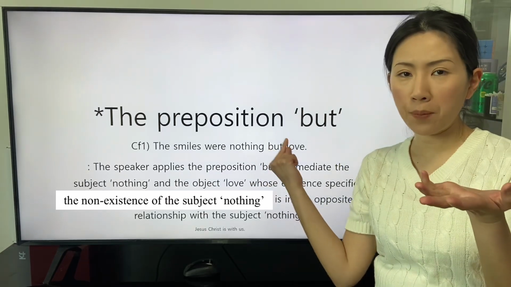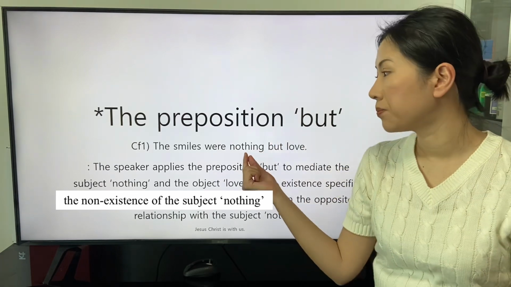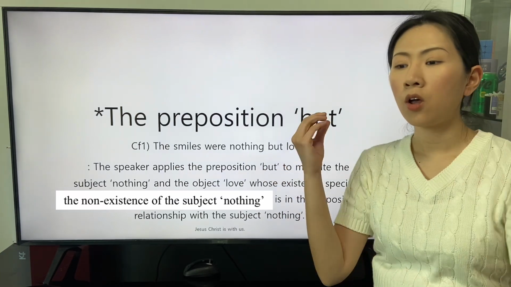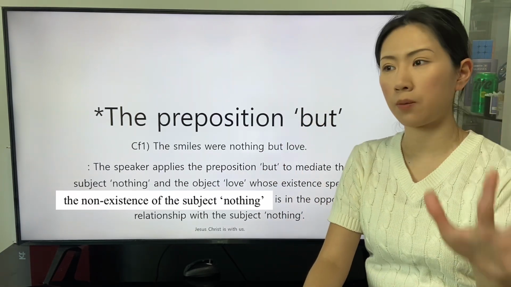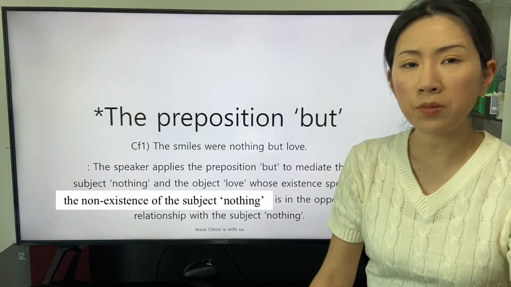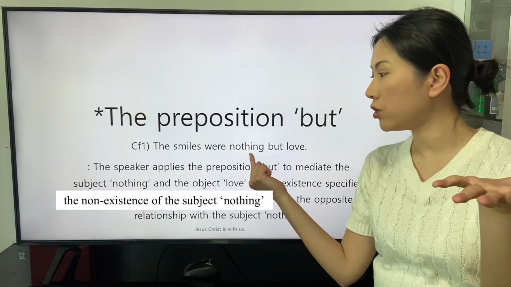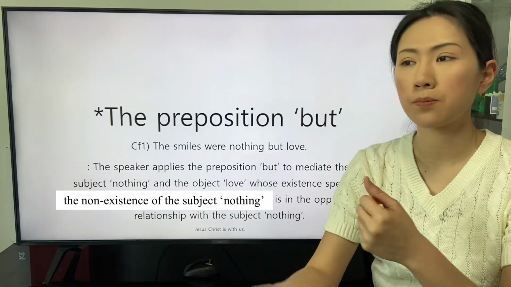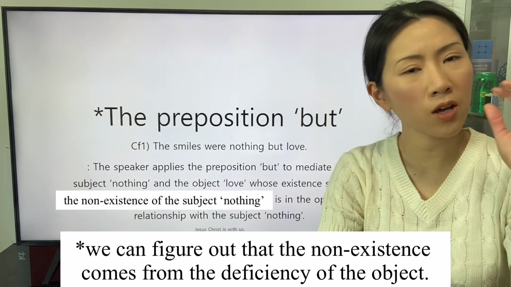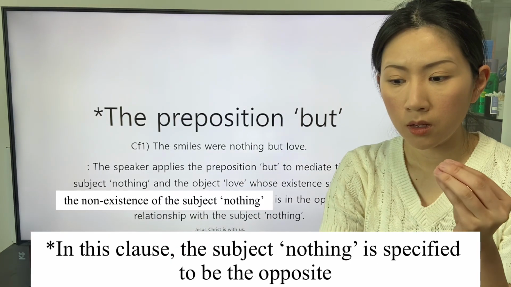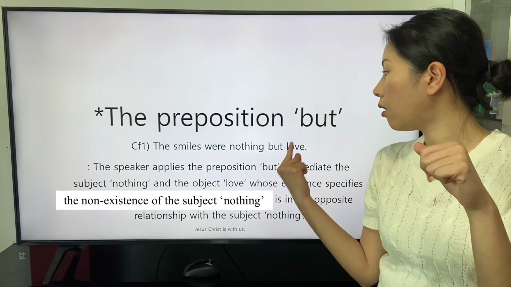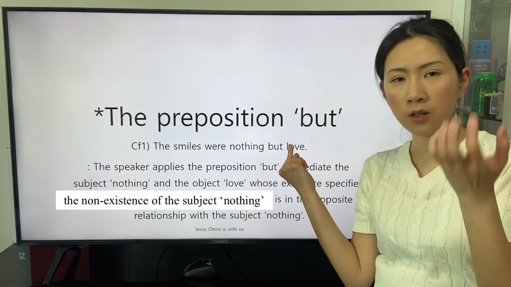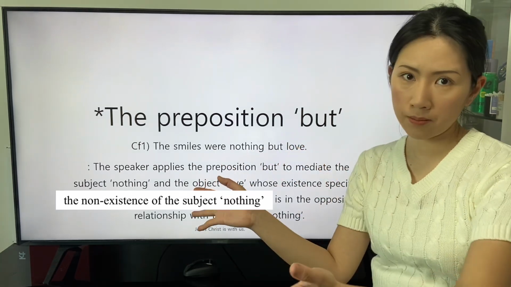With the application of the preposition but, we can understand that the subject of the preposition and the object of the preposition are in the opposite relationship. From the definition of the indefinite pronoun nothing to indicate the non-existence, the opposite of the object love, then we can understand that the object love indicates the wholesome.